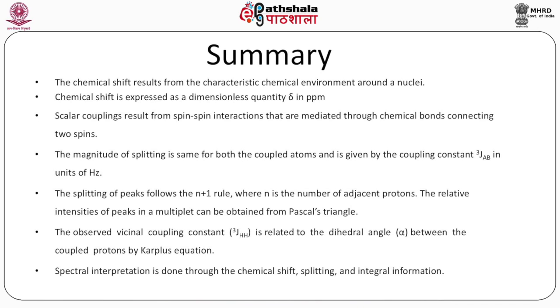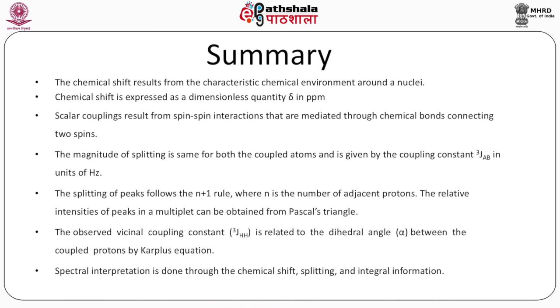This we have come to the end of this module, and now let us summarize. The chemical shift results from characteristic chemical environment around a nuclei, and as we have seen that this is because of the electrons surrounding the various nuclei and the way they are polarized by different substituents and their electronegativities that are attached to them. Chemical shift is expressed as a dimensionless quantity delta in parts per million or ppm.